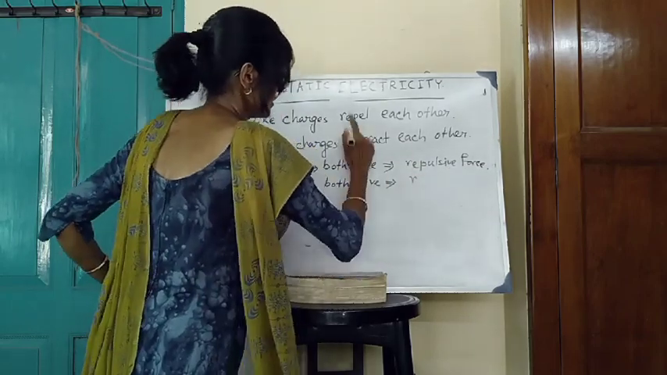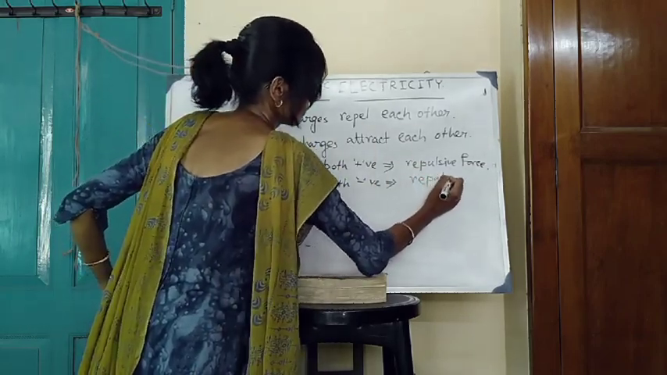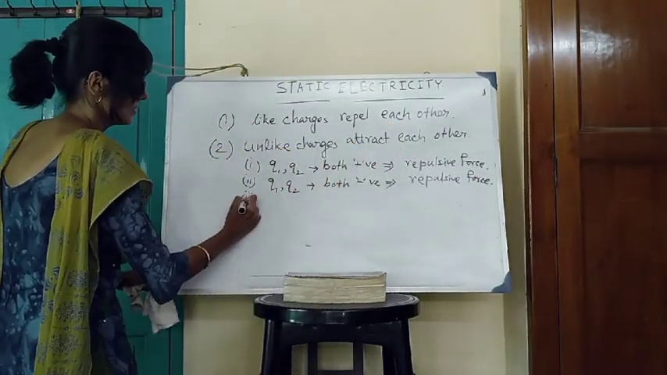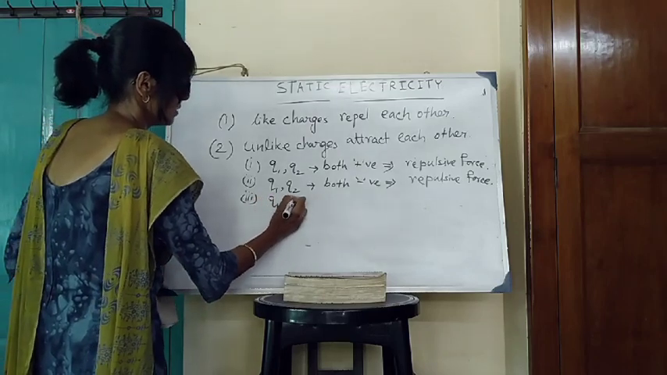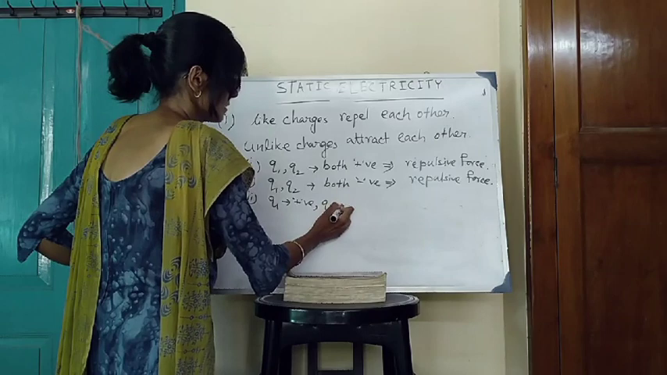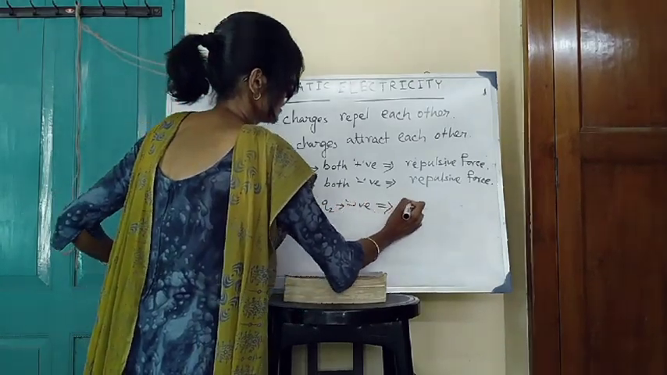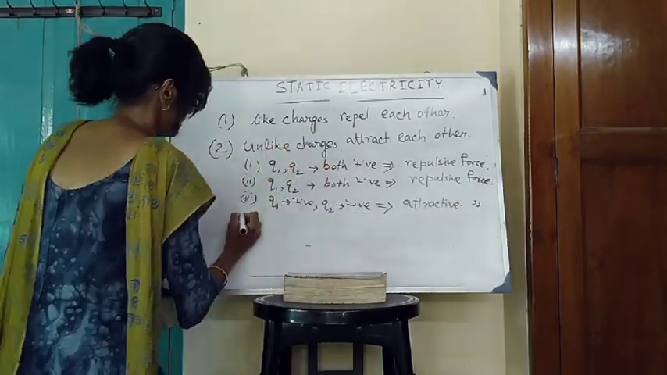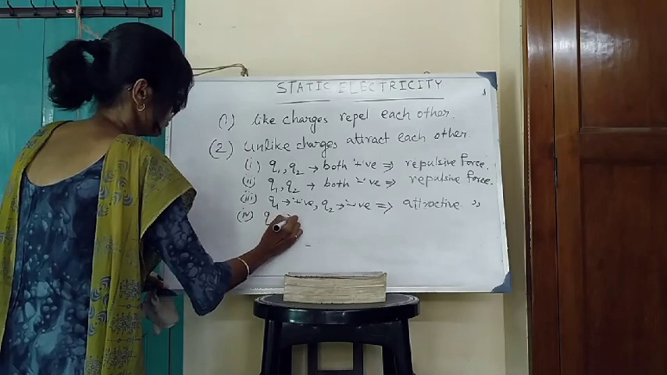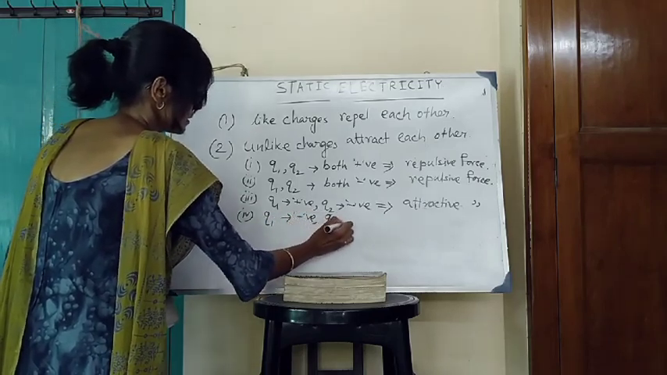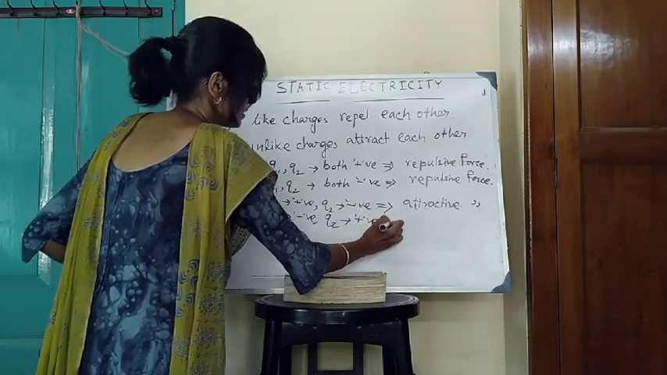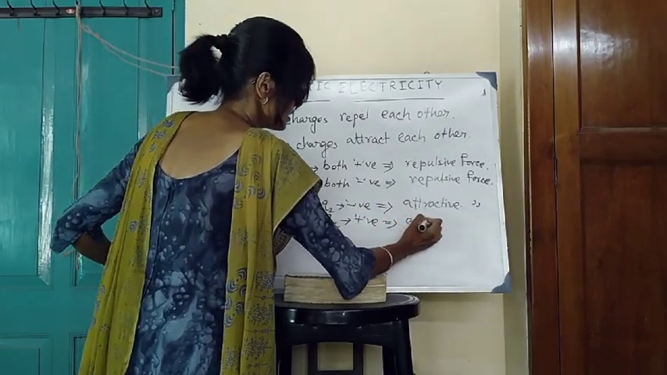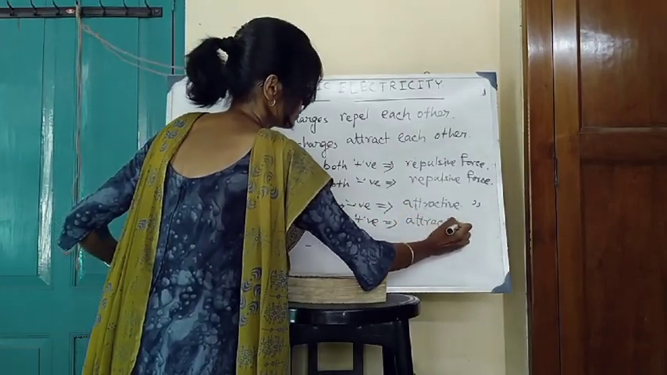If both are negative, like charges, repulsive force. Number 3, Q1 positive, Q2 negative, unlike charge, attractive force. Number 4, Q1 negative, Q2 positive. Also it is the unlike charges attract each other. So the force is attractive force.